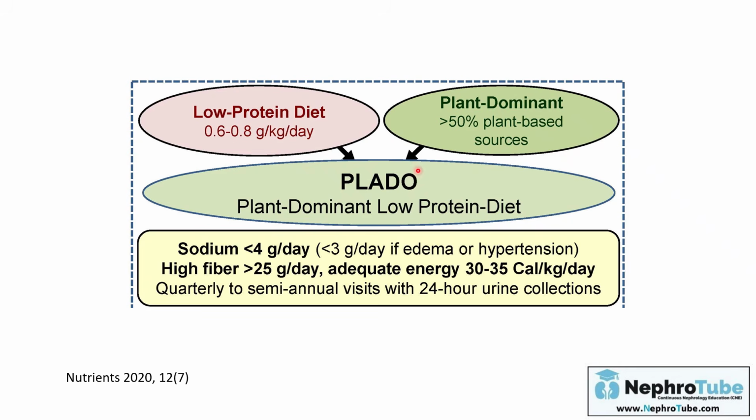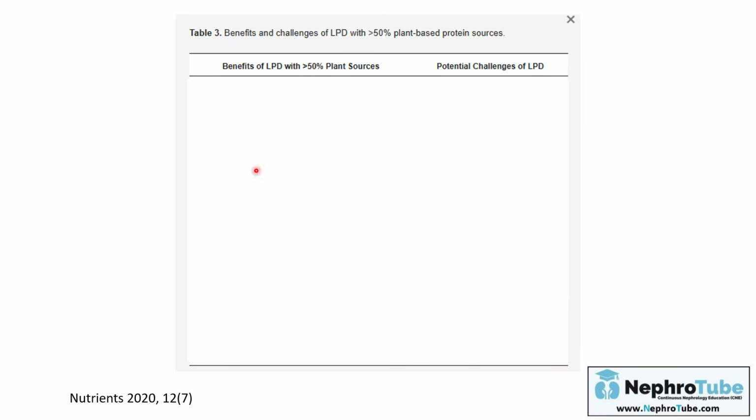Why is plant-based food now highly suggested? Because it has a lot of benefits, but again, it also has some potential challenges. The benefits of a low protein diet with more than 50% plant sources include the following advantages: lowering intraglomerular pressure, synergistic effect with RAS inhibitors and SGLT2 inhibitors, controlling uremia and delaying dialysis. Uremia is more common with animal protein than plant protein.